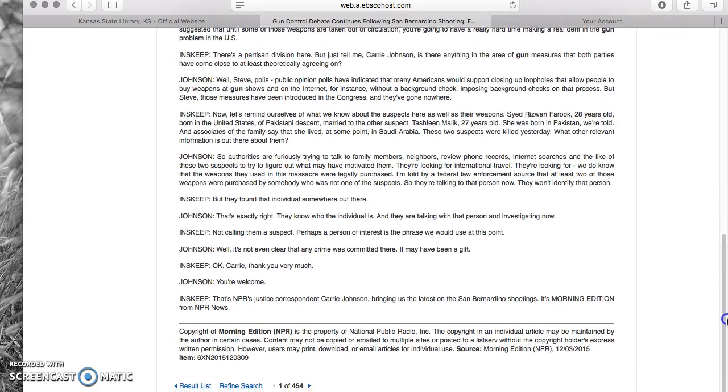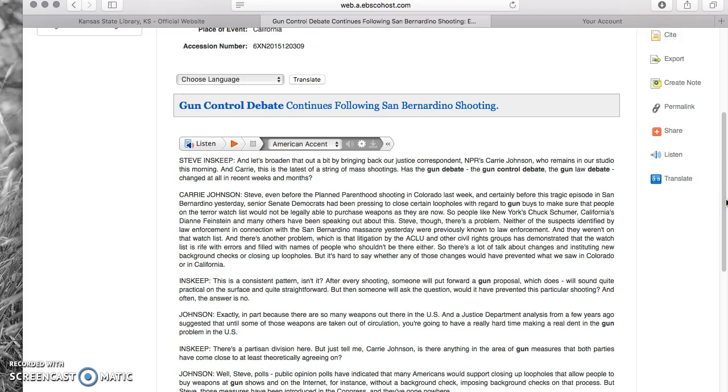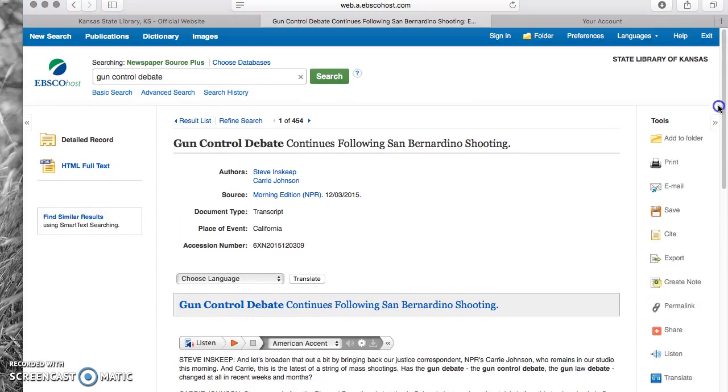This is a primary source document because it is happening at the time the information is being released, so you can use it for your research. Once again, in this scenario, you would start looking through the information, reading over it, and see if you can find some information that agrees with your particular stance on your research question. Then start taking notes or note cards, and you'll be good to go. Okay, so that's about it for using database research for a newspaper article and also radio and TV transcripts.